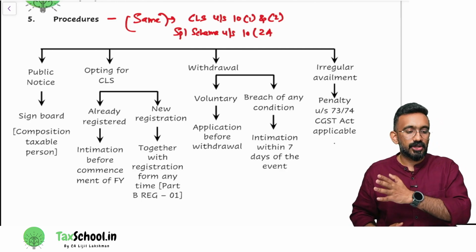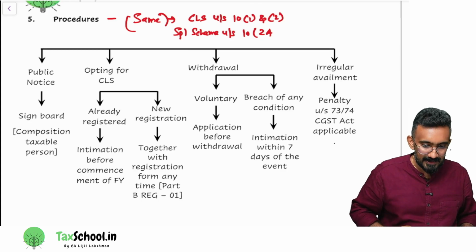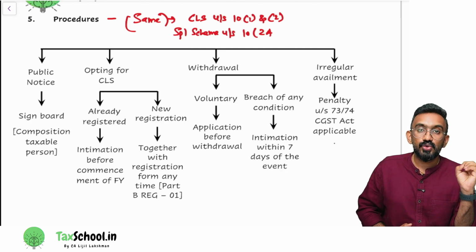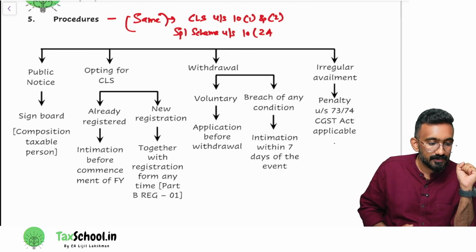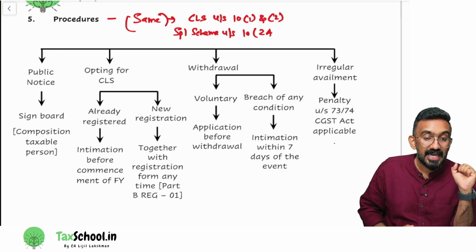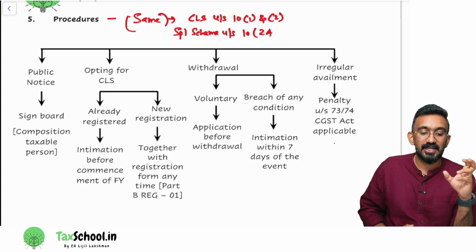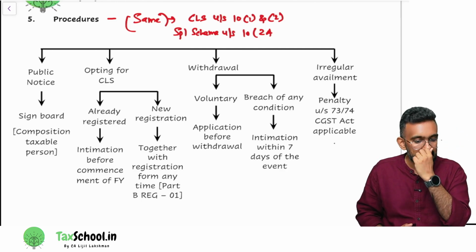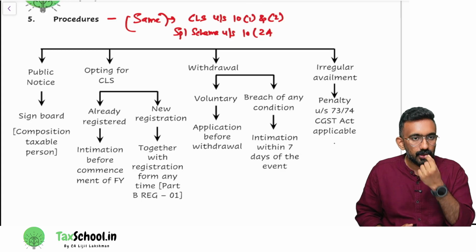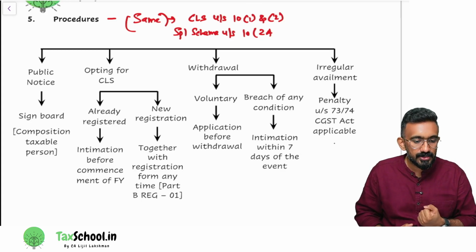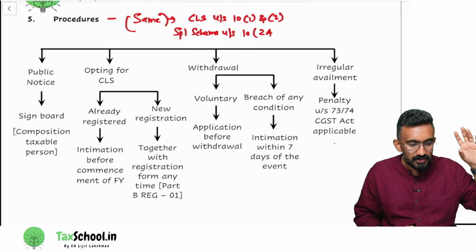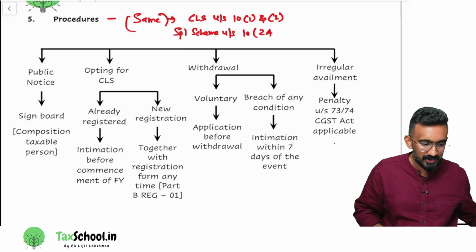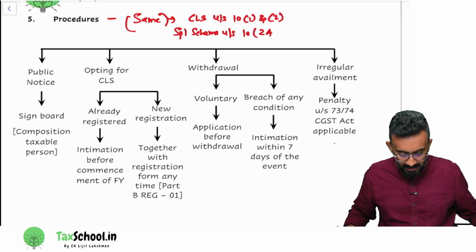Say your turnover crossed that particular limit, things like that. Then irregular availment, which means you were not eligible but you still took, then you will be liable for penalty. They will first collect. Say you made an interstate supply of 1 lakh rupees and paid only 1%. Can you do like that? No, because interstate you cannot go for composition levy scheme. Government will first collect the full 18%, then they will collect penalty on top of it. So that is the procedure that we have.